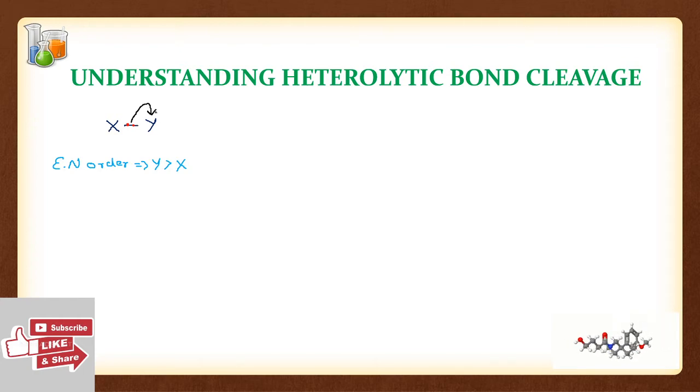Here both these electrons are transferred to Y, and you're not going to get electrically neutral species, but you're going to get ions. So ions are formed. This is very, very important.